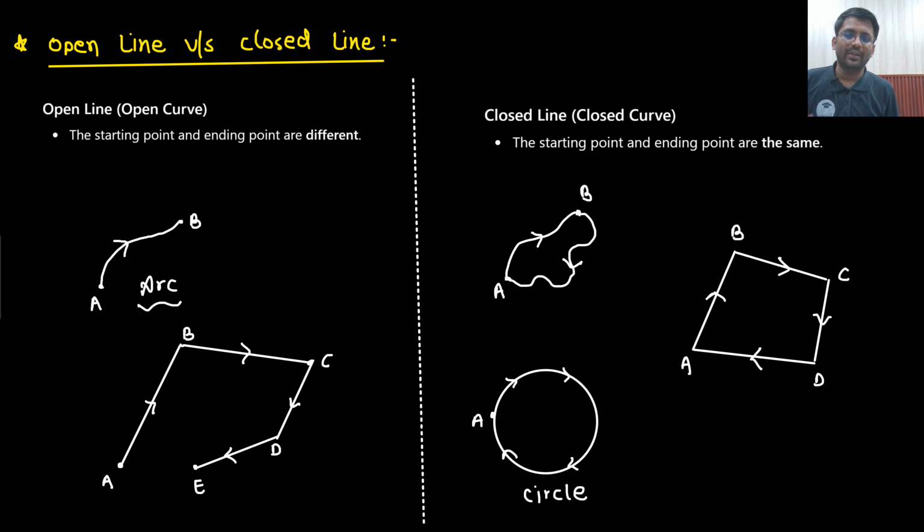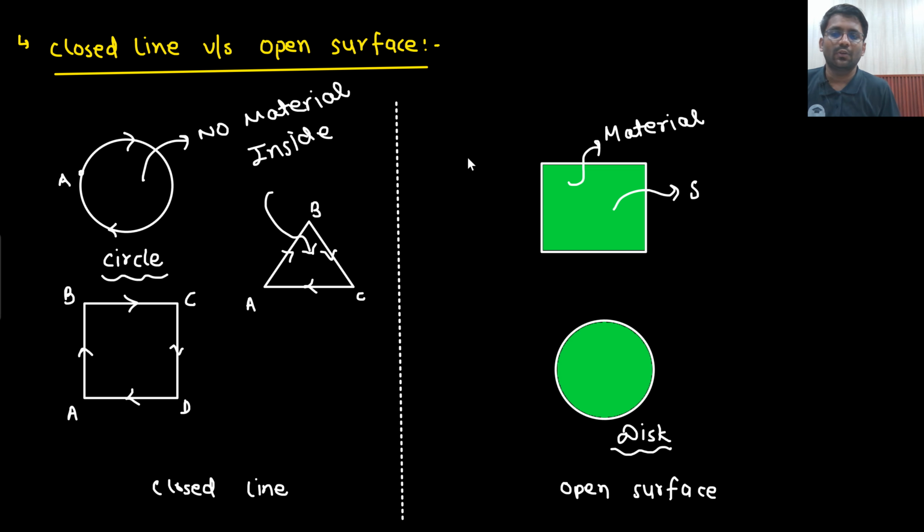So did you understand the point? Started with open line, starting from a particular point, reaching a particular point, not coming back to the same point. If you are coming back to the same point, that means this is a closed line. Now what is the difference between closed line and open surface? Closed line means you are working on a particular line. And what is the meaning of surface? Surface means you are interested in the surface area. That means there is some material present inside. So this is the meaning of open surface.